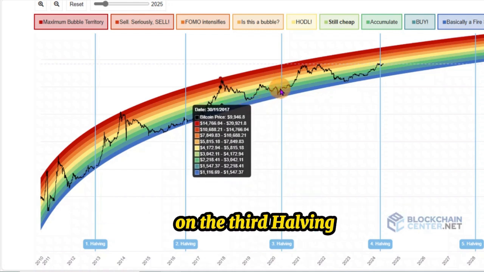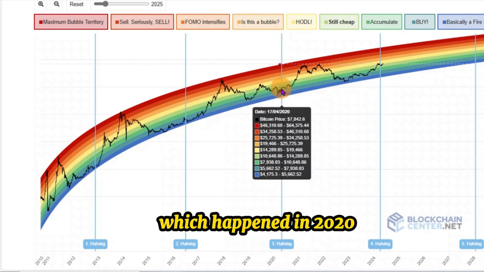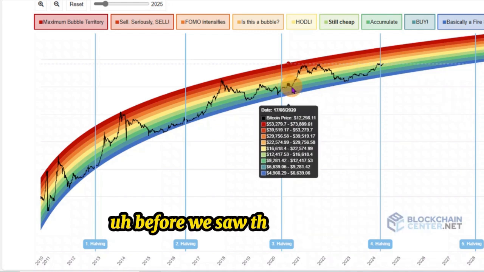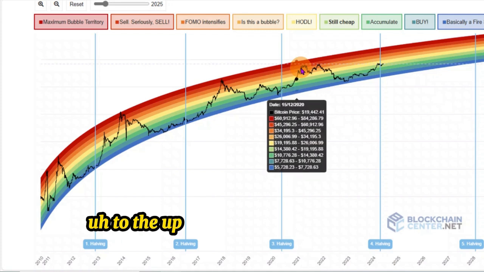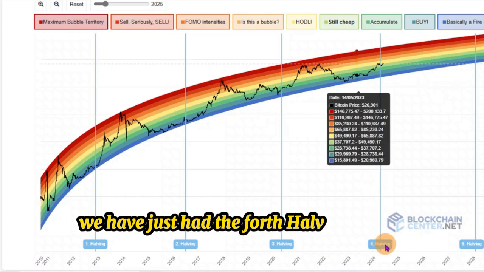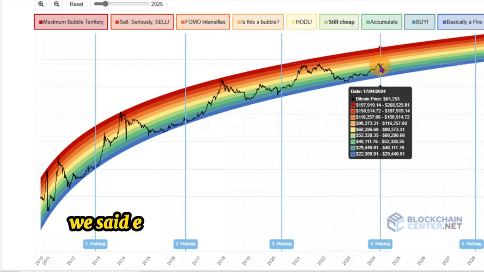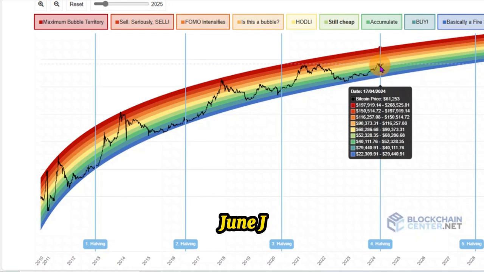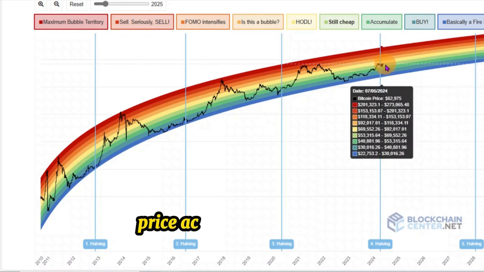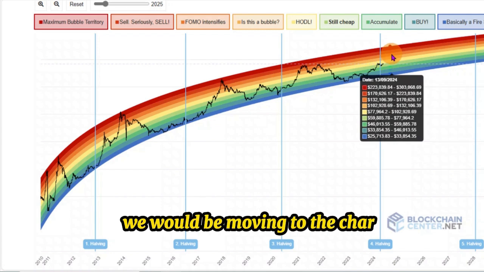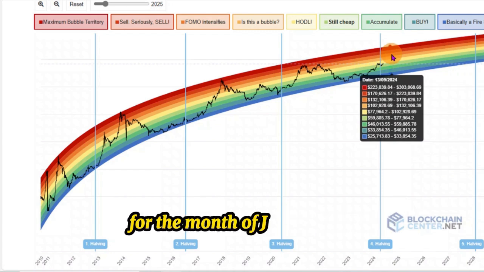Right on the third halving, which happened in 2020, we saw 4 months of basically just boring price action sideways before we saw this massive push to the upside right here on the chart. And currently we have just had the fourth halving, which happened in April. We said expect April, May, June, July to be some sort of sideways price action before we see any push to the upside. So basically, we will be moving to the charts to see what we are expecting for the month of June. So sit back, relax, and enjoy the video.